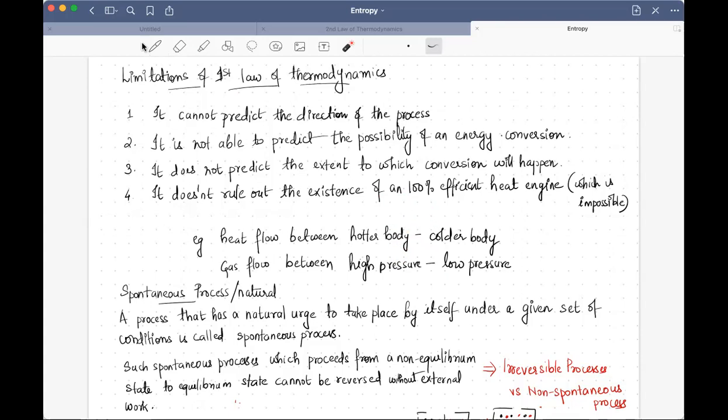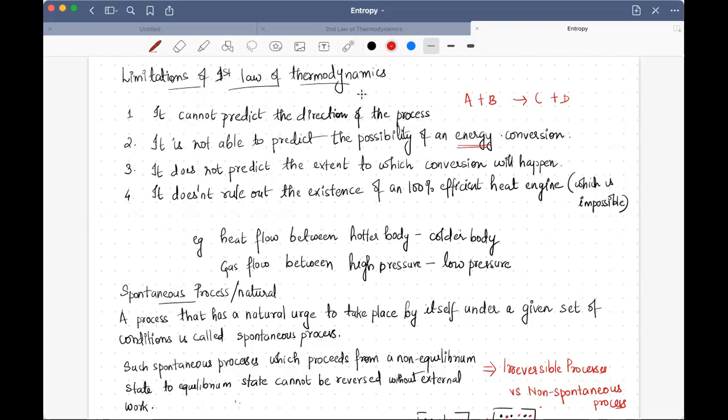For example, if I talk about any hypothetical reaction like A plus B giving some products C plus D, I'm not talking here in terms of energy, but in terms of a reaction, because thermodynamics is valid also for chemical reactions. So if I talk in terms of a new reaction, with reactants A and B reacting to give C and D, thermodynamics should be able to tell me whether this reaction will happen or not.